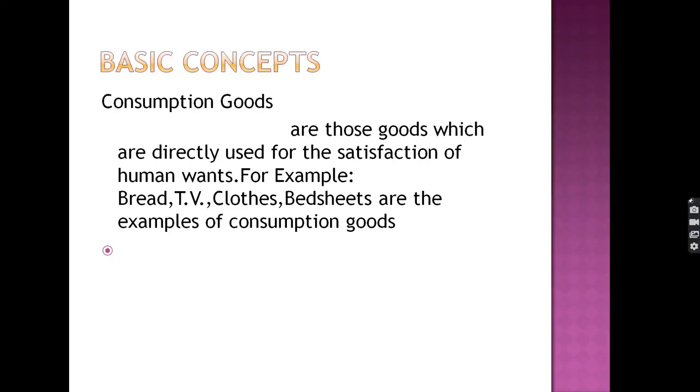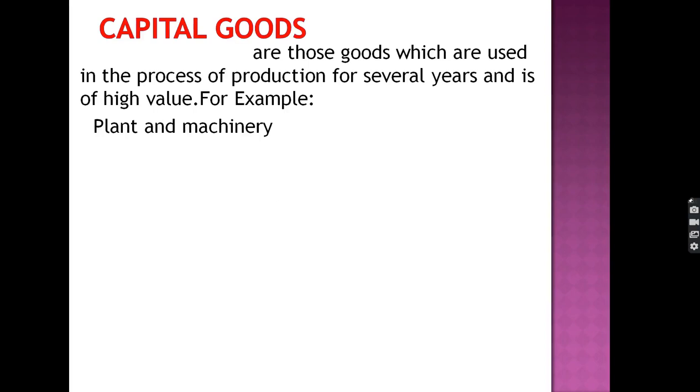Next one is capital goods. Capital goods are those goods which are used in the process of production for several years and are of high value. For example, plants, machinery, buildings, these are used as capital goods. Capital goods are used by the producers and their repair goes on from time to time.